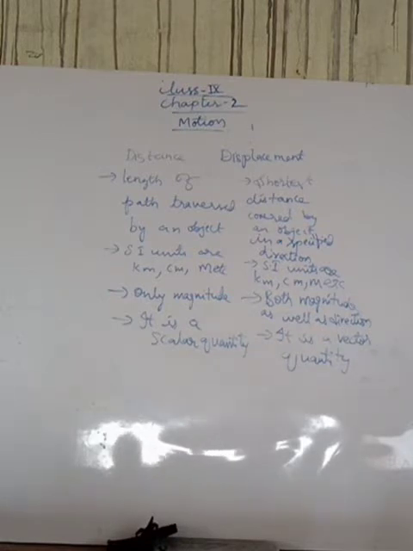The SI units of both are kilometer, centimeter, meter. In distance we have only magnitude, so it is a scalar quantity. In displacement we have both magnitude and direction, so it is a vector quantity.